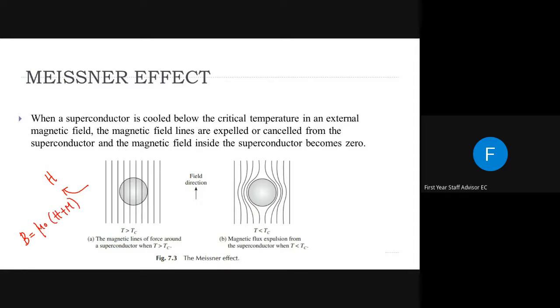We already discussed these things in our previous module. That means magnetic flux or magnetic induction inside this material is given by mu 0 into H plus M. This H is the external field intensity, and M is the intrinsic magnetization of the material. That means how much magnetic moment originates inside this material due to this external magnetic field. So the total magnetic flux is given by B equal to mu 0 into H plus M.